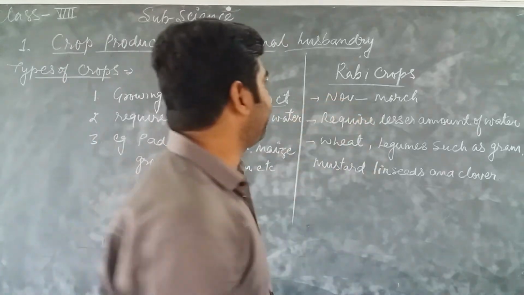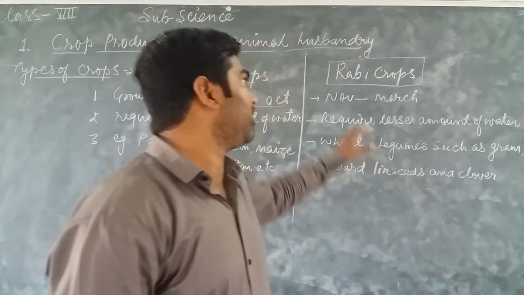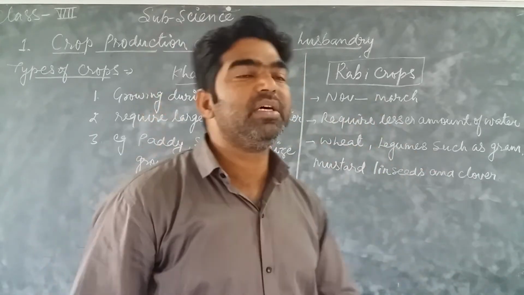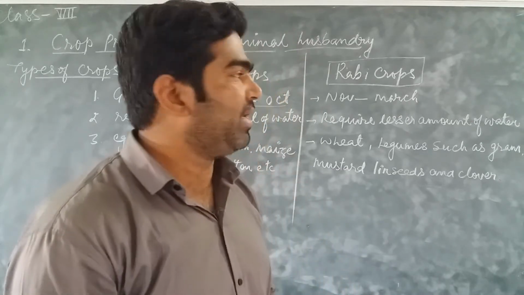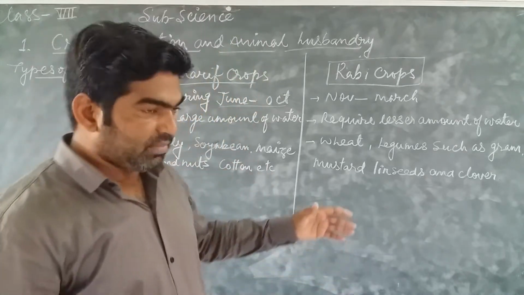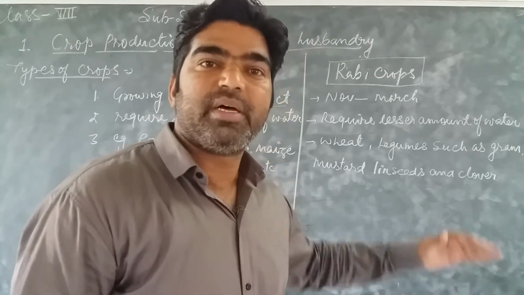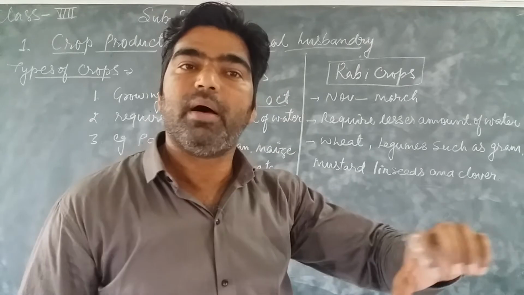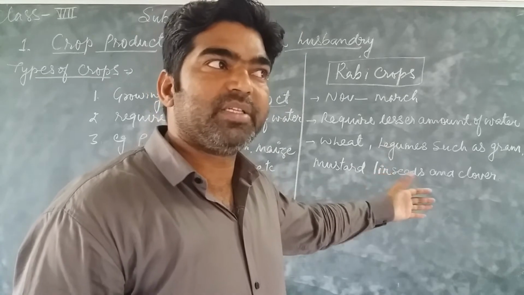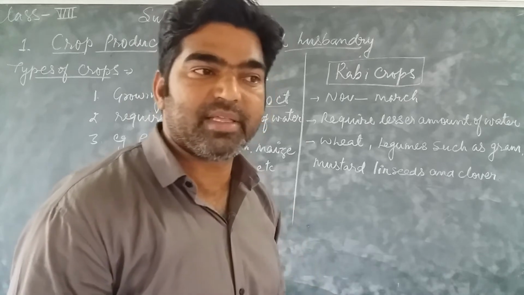But now in the Rabi crops, the time period for the Rabi crop is from November to March. It means the time period for sowing of seeds in the Rabi crops is the end of November, and it should be ready for harvest by the end of March. So just past this season, this season is for what? This is for Rabi crops. Many farmers till now are engaged in this agriculture practice for the harvesting of wheat and mustard and like this.